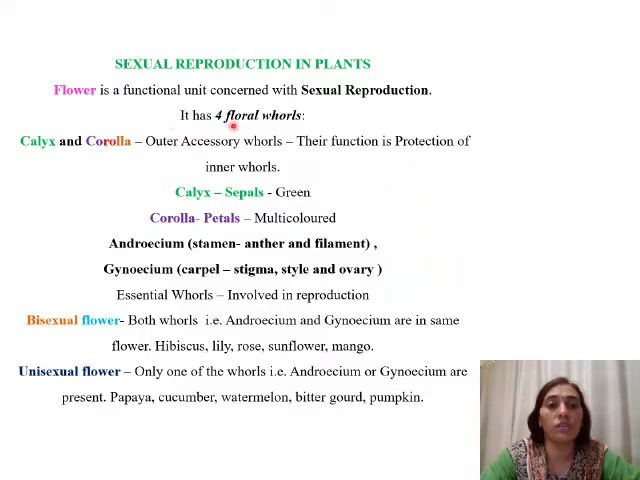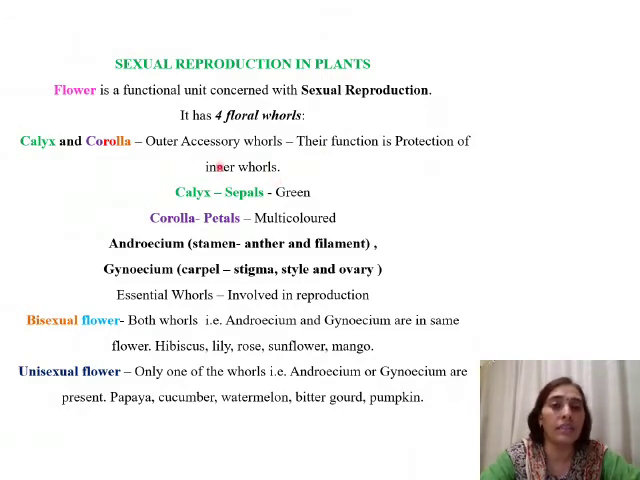So a flower has got 4 floral whorls. Now what are these 4 floral whorls? The first 2, calyx and corolla. So these are the first 2 floral whorls. They are called outer accessory whorls. They are present on the outer surface, and their function is protection of the inner whorls.